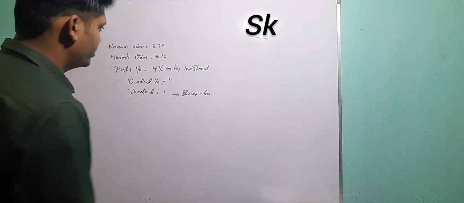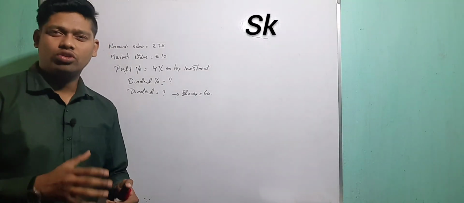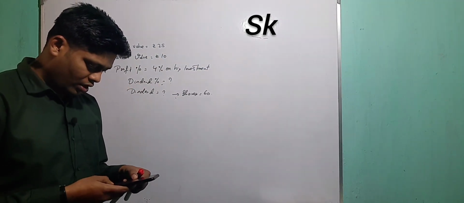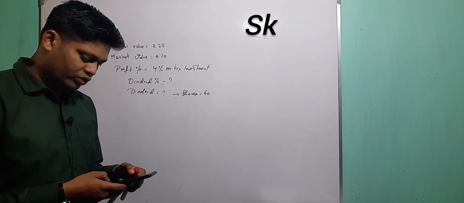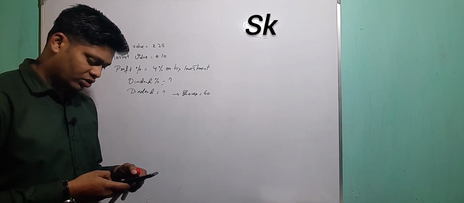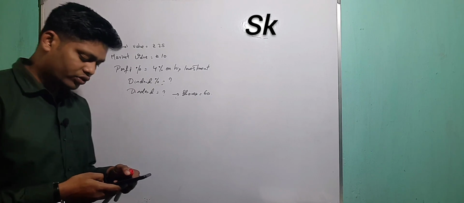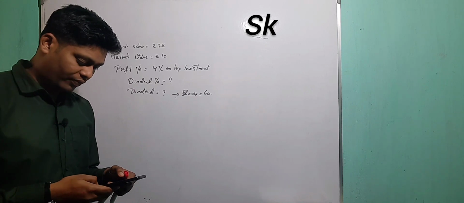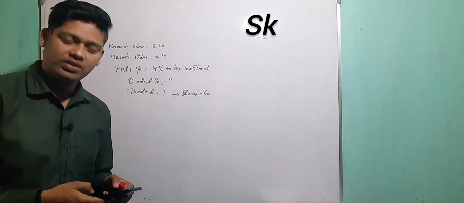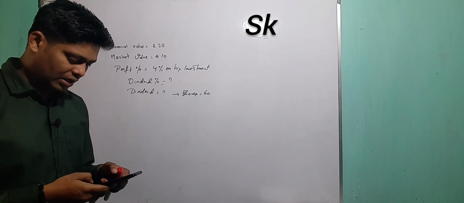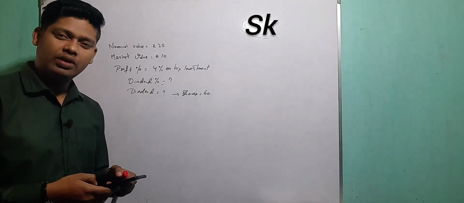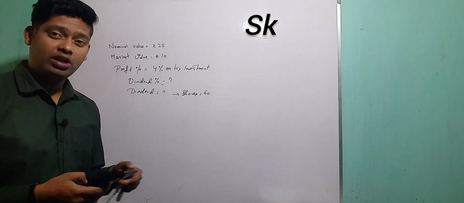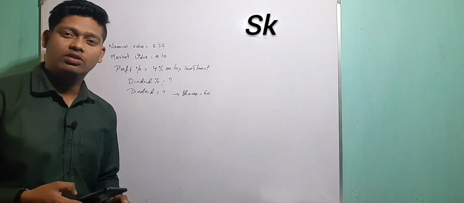Now this is your next question. I've made it short, but I will read the question for you. Arun purchased rupees 25 shares for rupees 10 each. The nominal value is 25 and the market value is less than that, 10 rupees. The man gets 4% profit on his investment. He is getting profit, not dividend. What rate percent is the company paying? That means they are asking for the dividend percentage. What is the dividend if he buys 60 shares? They are also asking for the dividend value if the shares are 60.